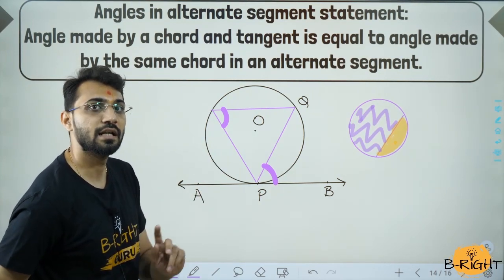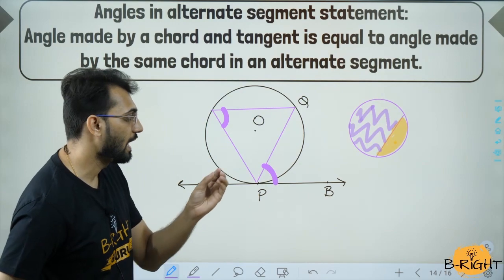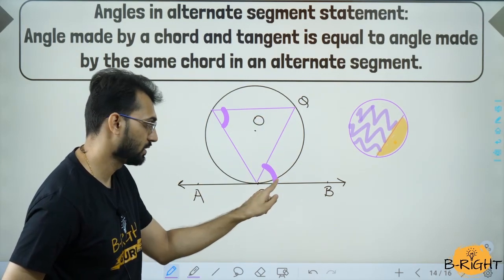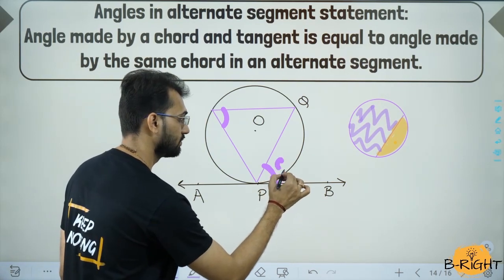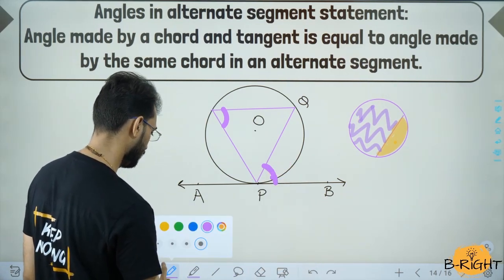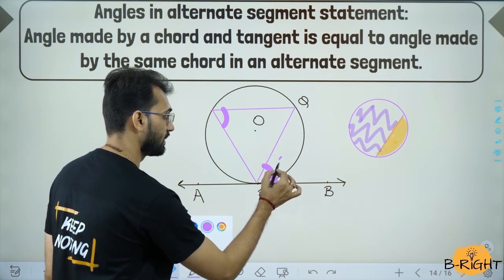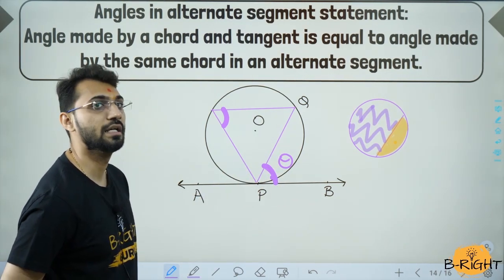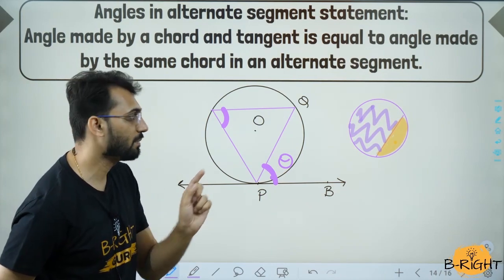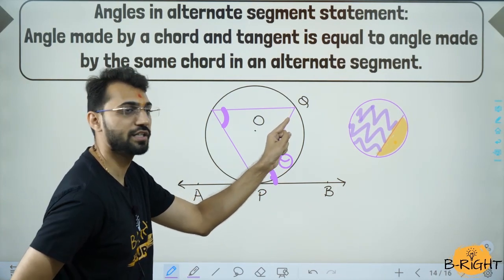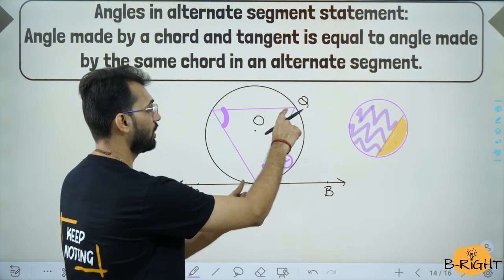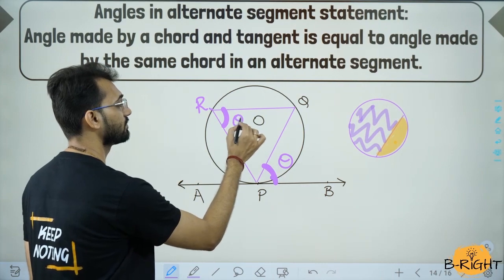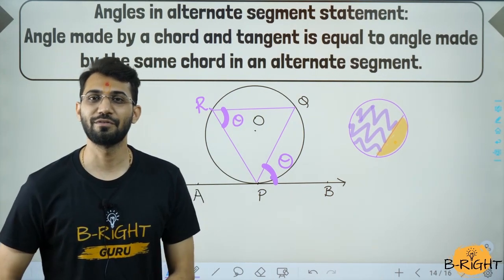Diagram is ready. Now let us recall the theorem once again. Angle made by tangent and the chord, that is this theta, this theta, angle made by the tangent and chord is equal to the angle made by the same chord in the alternate segment. Which angle did this chord make? From point P to Q, this point R, that is theta. I hope everyone has understood this theorem.